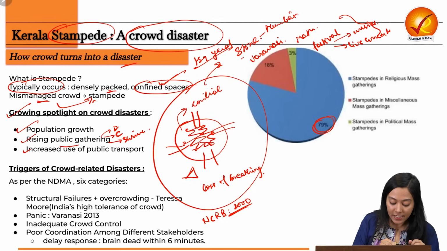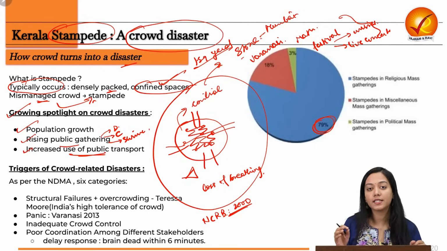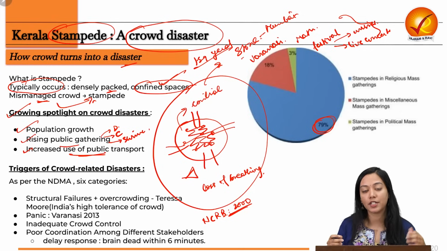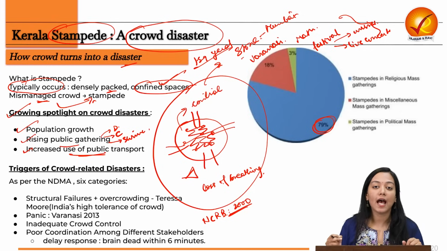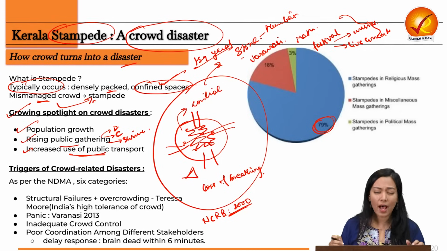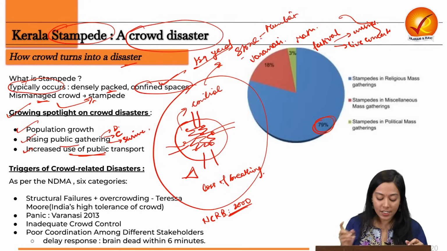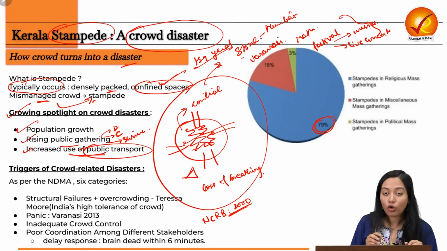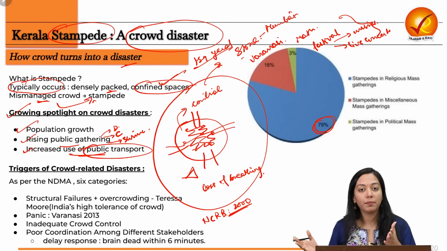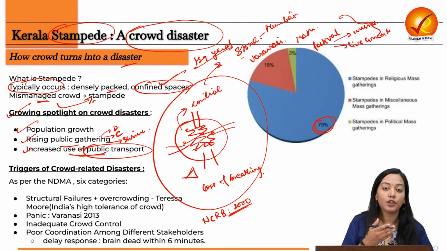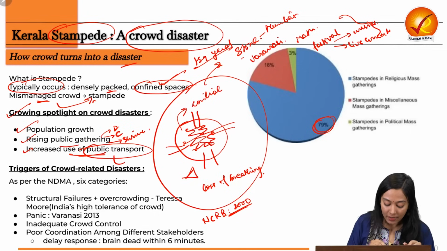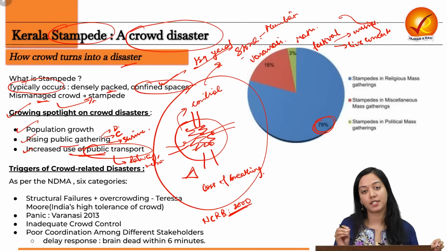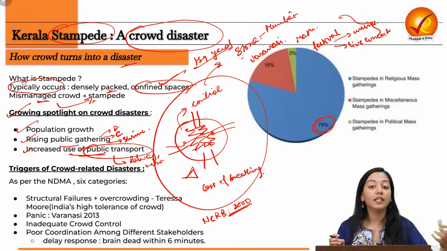And the next reason is the increased use of public transport. While this is an effective step to abate climate change, to have more anti-pollution measures and sustainable urbanization, it essentially does one thing. Because a lot of people are traveling through public transport, the railway and metro stations get overwhelmed, especially during festivities. If you are living near metro stations, you must have observed it yourself.